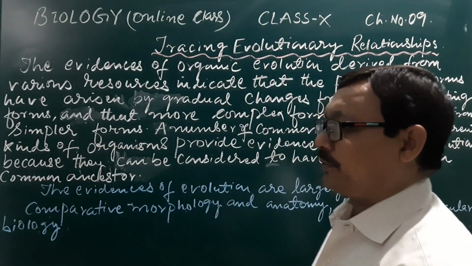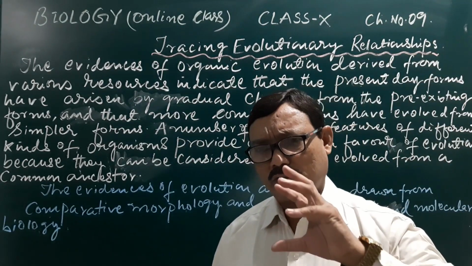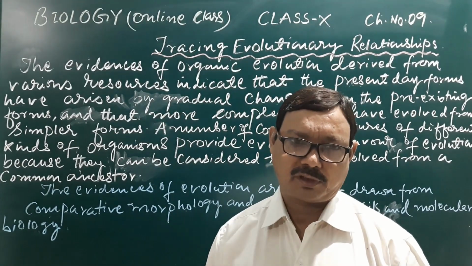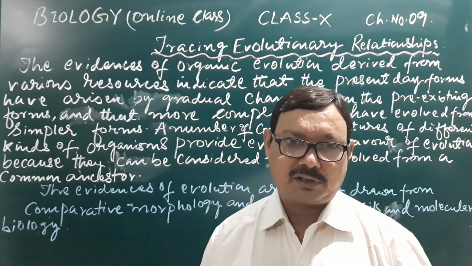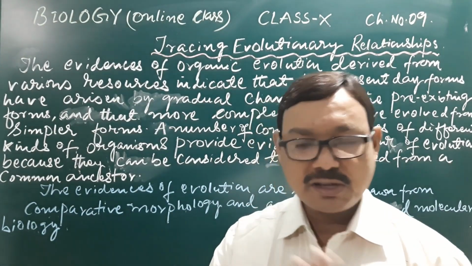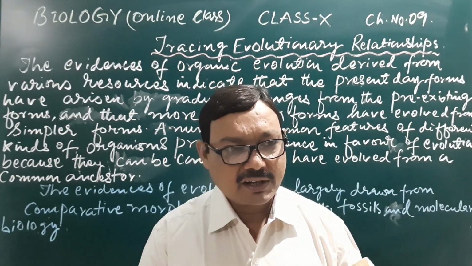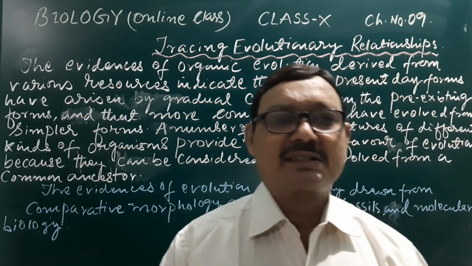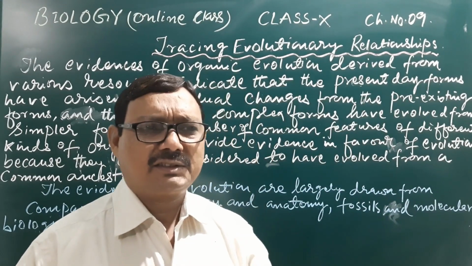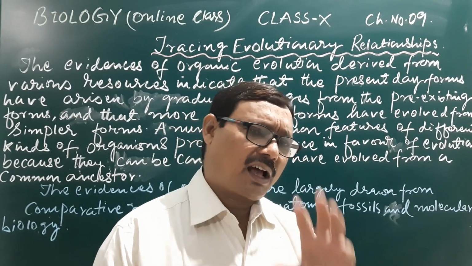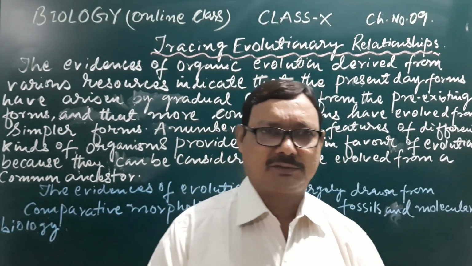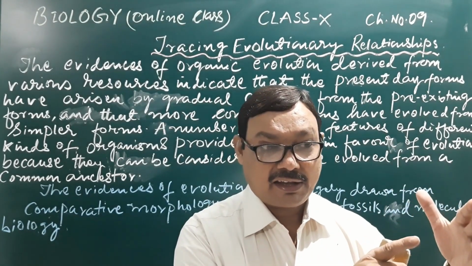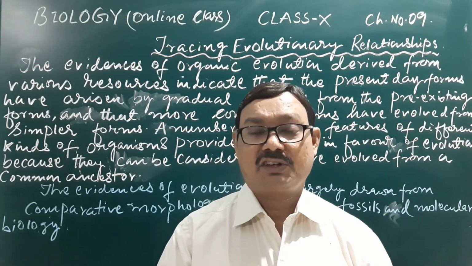In this part we will learn how organisms, by gradually changing from the pre-existing simpler forms, have now become complex forms, and in this context there are some important things which provide evidence in favor of these changes.